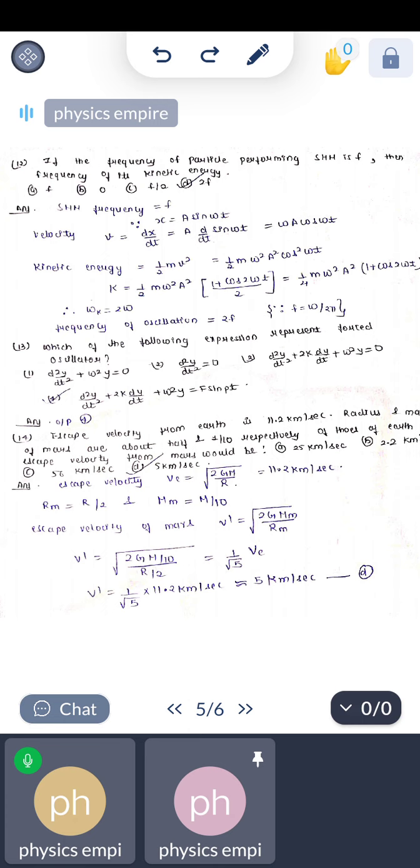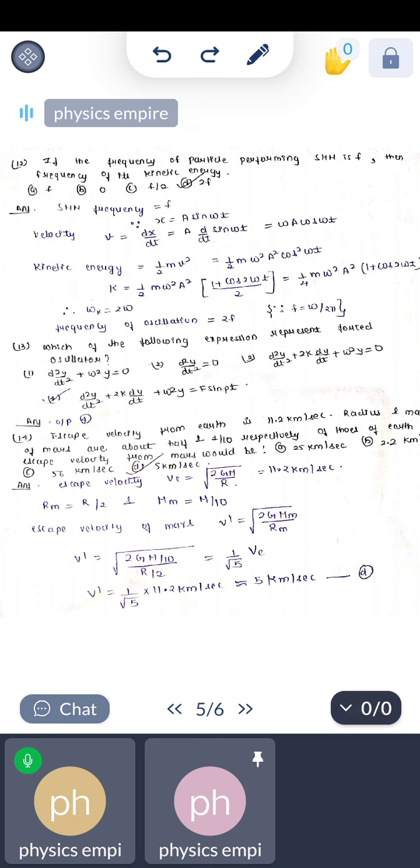For a simple harmonic motion, the frequency is given as F. Since we know that x equals A sin omega t, the velocity v equals dx by dt. So we get A d by dt of sin omega t, and differentiation gives omega cos omega t. Kinetic energy we apply as half m v square. So it becomes half m omega square A square cos square omega t.